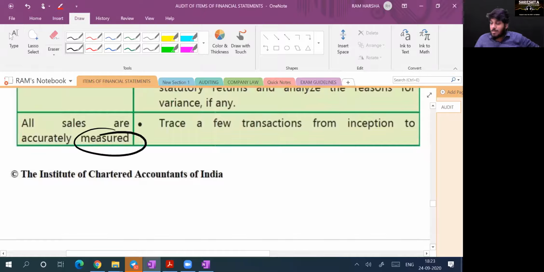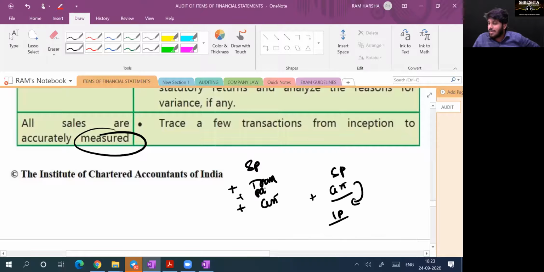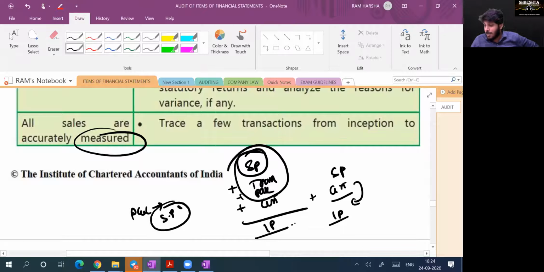Whether all sales are accurately measured. Sales should be recorded at what price? Selling price, not invoice price, because selling price plus GST gives you the invoice price. In fact, selling price plus transportation charges plus GST plus packing, all together you get the invoice price. Are you clear? Yes, sir. In revenue, in P&L, how much should I recognize as sale price? I should recognize as sale price all these three together. Some companies exclude transport and record transport separately.